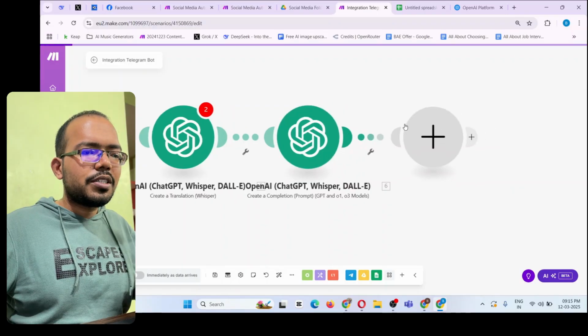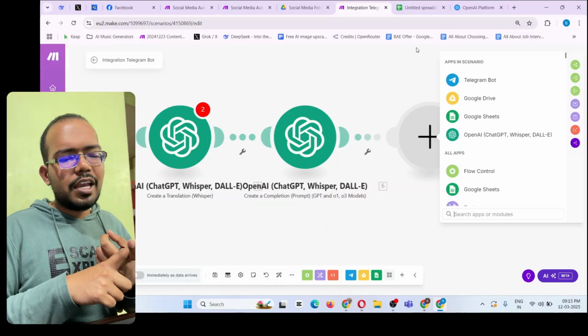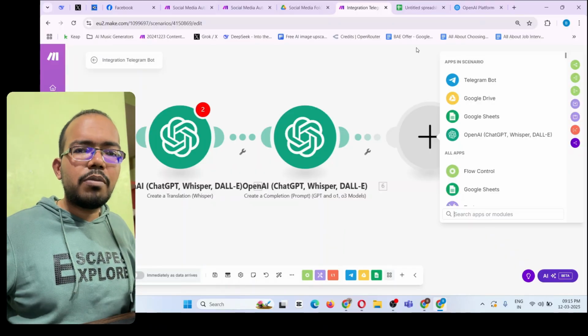Then click on plus. Now we create the caption, create the post for your social media like LinkedIn, Twitter, whatever you want, you can do that for all platforms.